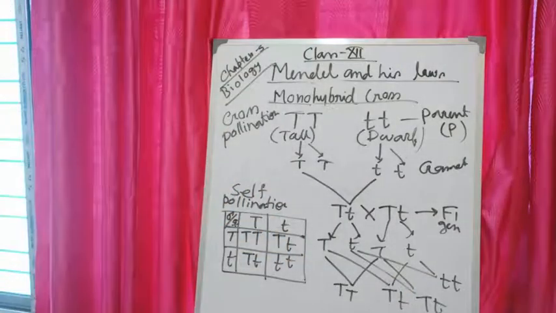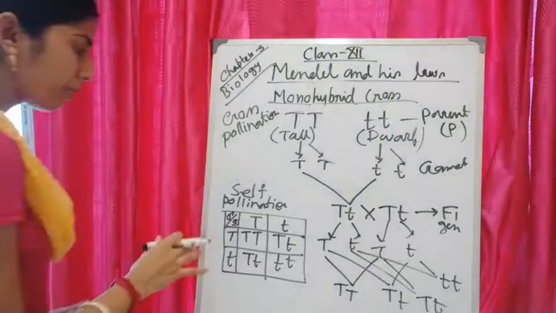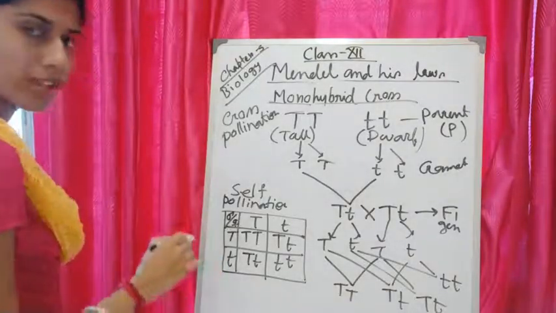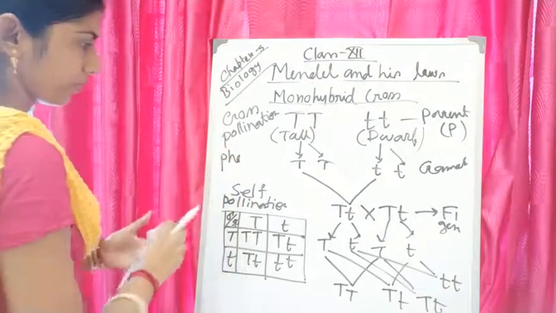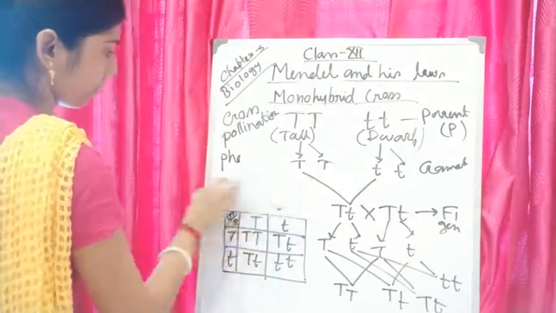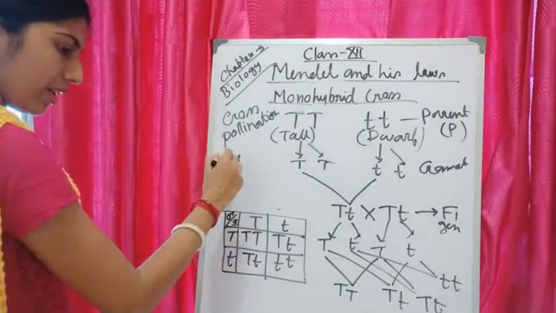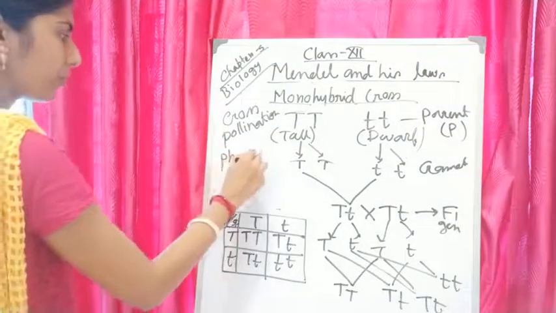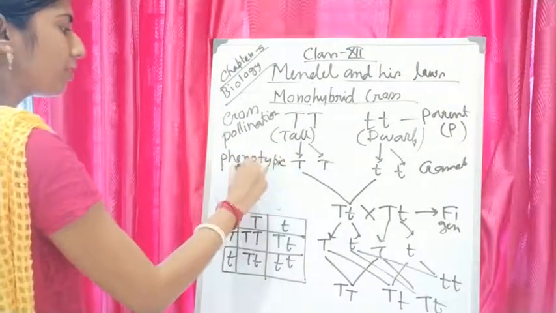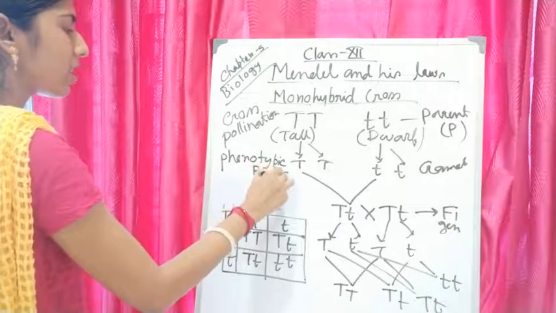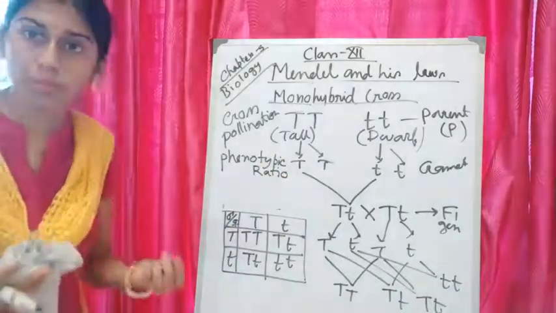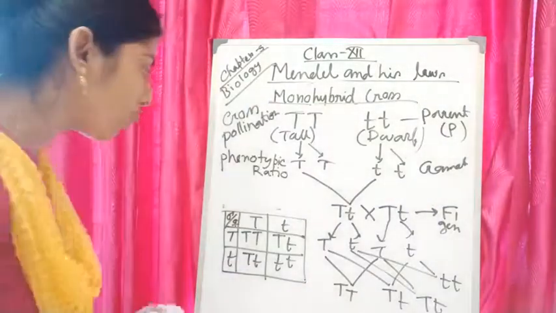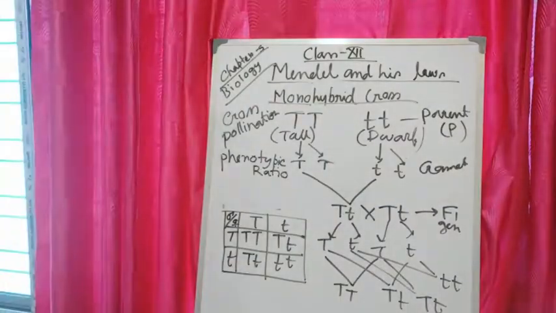Which is called a checker board. So with the help of that we can find out what the phenotypic and genotypic ratio is. First, if I write the phenotypic ratio, as you know, phenotypic ratio means what can be seen through our eyes, that means the morphological characters. So what will be the phenotypic ratio?